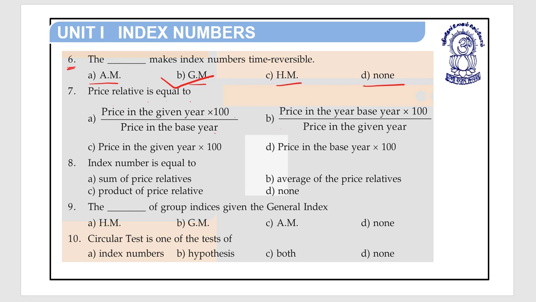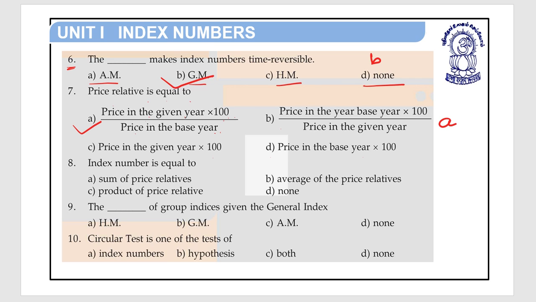Option C, price in the given year into 100. Option D, price in the base year into 100. So the right answer is option A, price in the given year into 100 upon price in the base year. And for question number 6, B is the right answer.